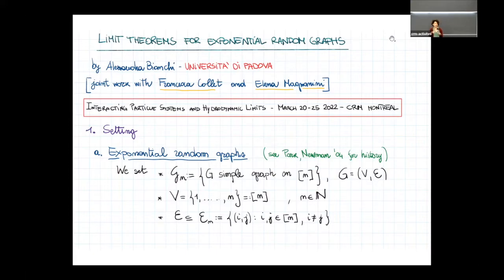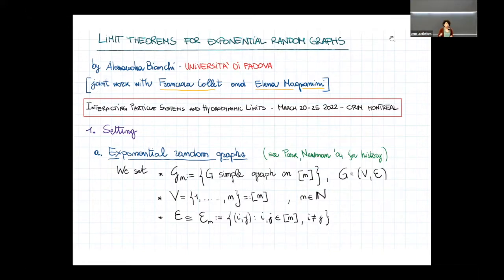Exponential random graphs are models of simple graphs. So I will denote by Gn the family of all simple graphs on n vertices. This is the symbol for the vertices, labeled from 1 to n. A general graph is identified by a set of vertices and an edge set, a subset of the family of all possible unordered couples of distinct vertices in N.